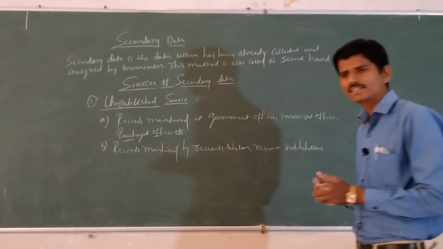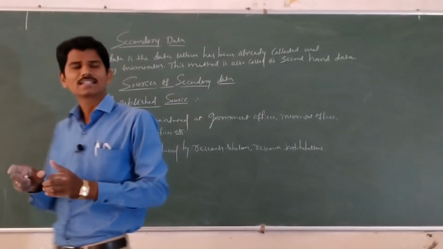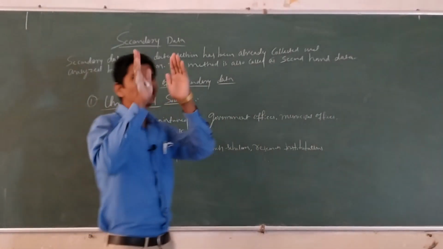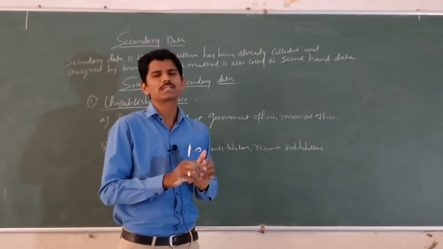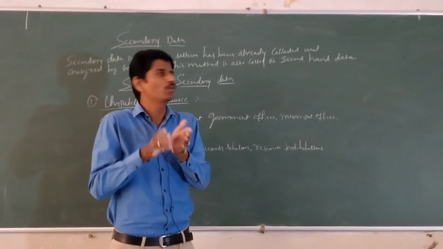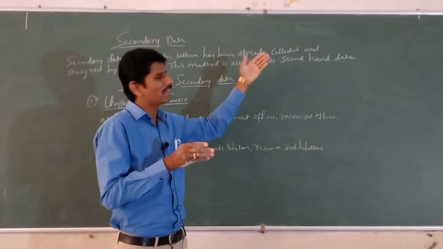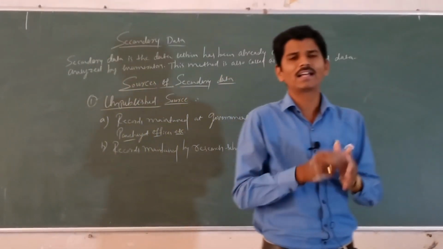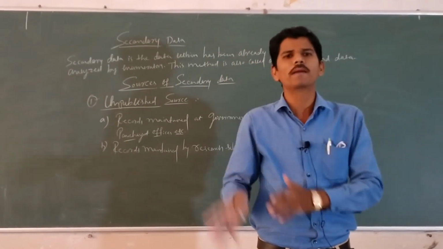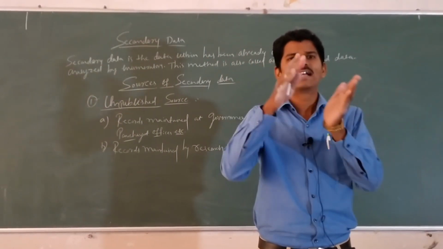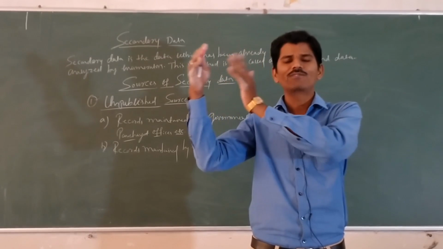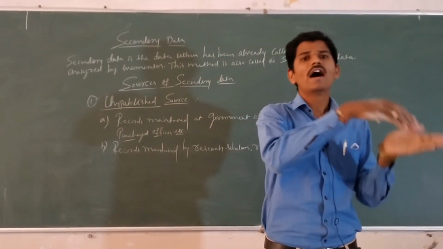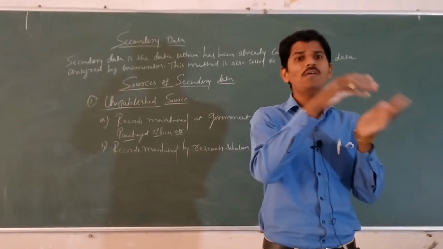Let's recall: what is secondary data? Secondary data is the data which has already been collected and analyzed by enumerators. It is also called secondary data. Here the investigator does not collect directly from the field. The investigator copies from other sources.